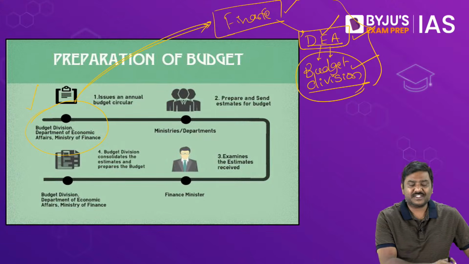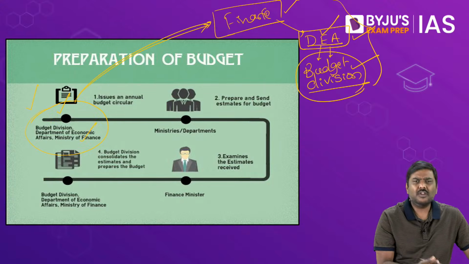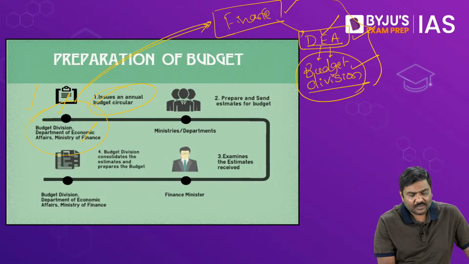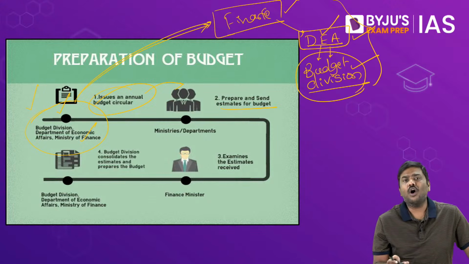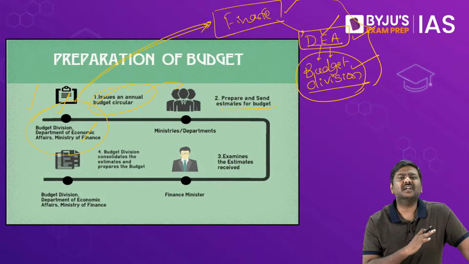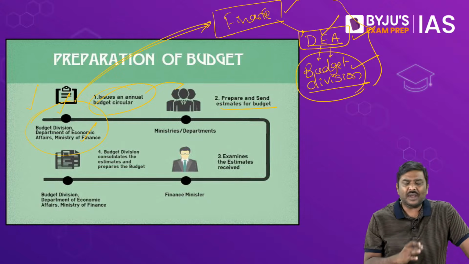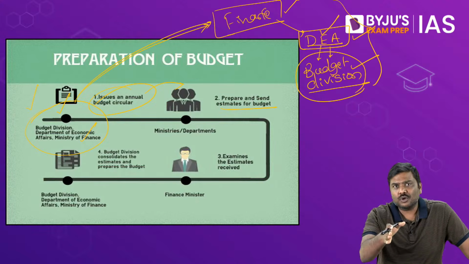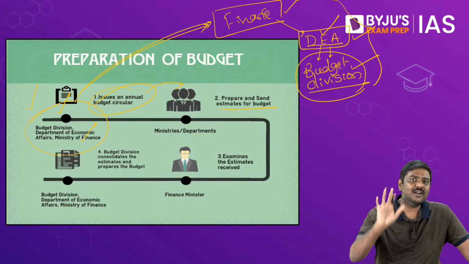Done? So first step, the budget division will prepare a document, that is budget circular, and they will send this particular circular to all the ministries, all the divisions, etc. Why is this particular process followed? How will the finance minister come to know that you require, let's say, 1 lakh crore rupees?